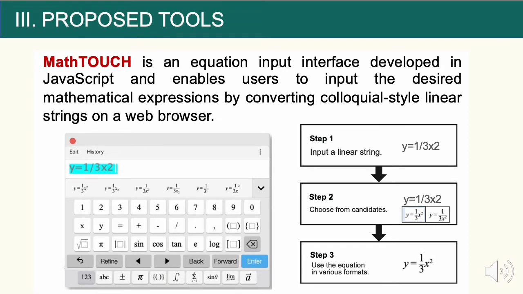Step 1 is to input a colloquial-style linear string corresponding to the desired mathematical expression from the keyboard. Step 2 is to select the correct string from the candidate list presented by predictive conversion. And finally, Step 3 is to use the output in the desired format, such as LaTeX, MathML, PNG, JPEG, EPS, Maxima, Maple, and Mathematica, for any desired teaching material.